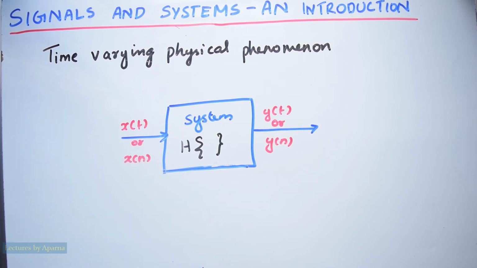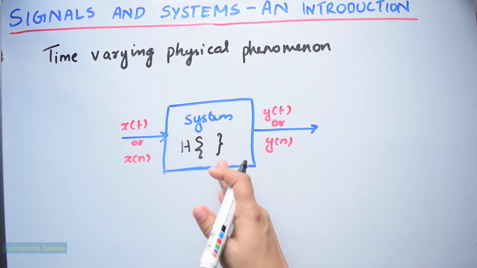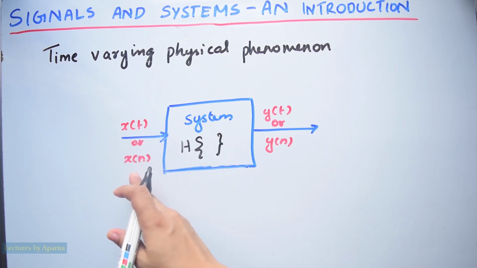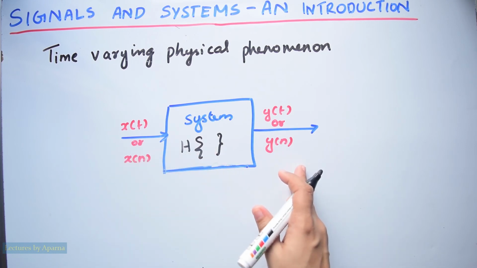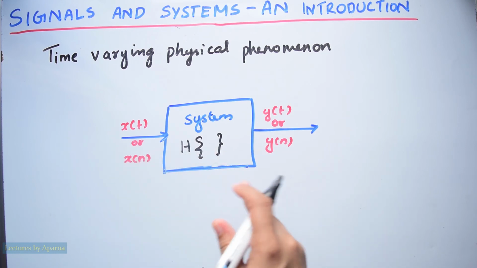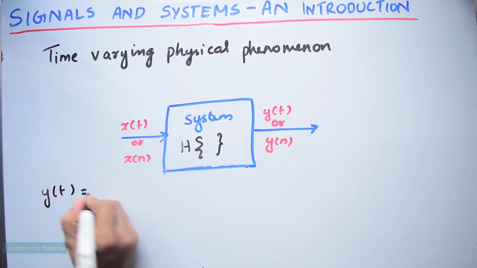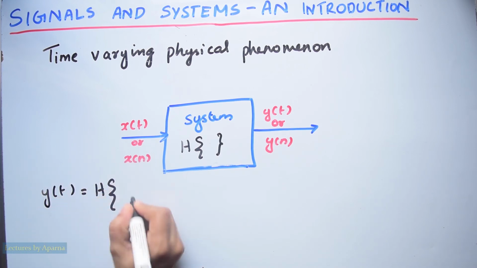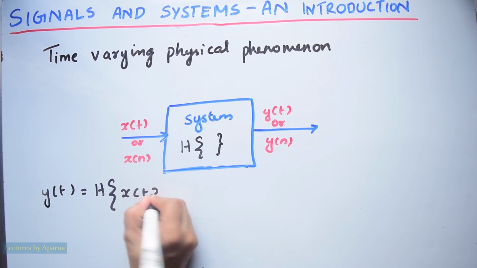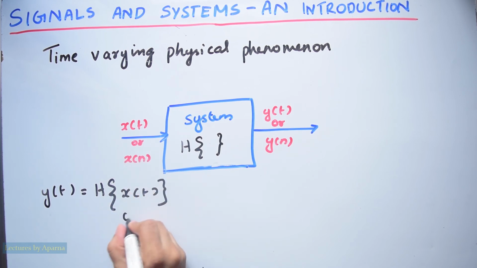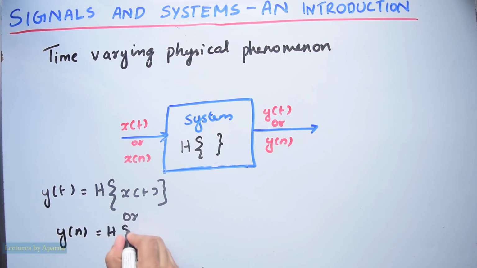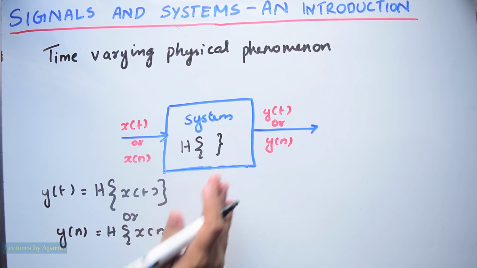like this. This operator operates on the input signal and gives you the output signal. So you can represent a system as y of t is equal to h of x of t, or y of n is equal to h of x of n. So this is a representation that is given to a system.